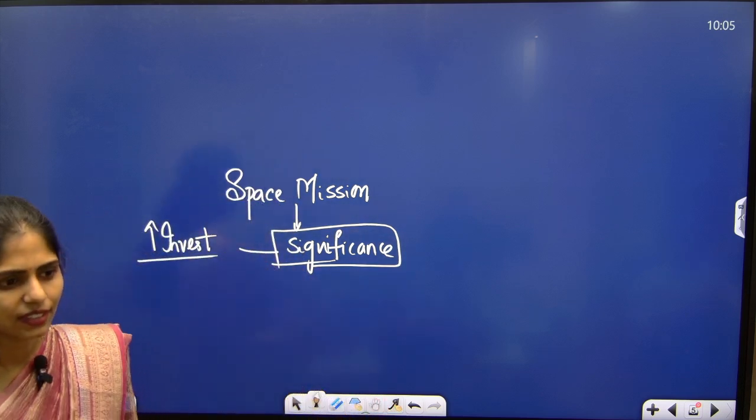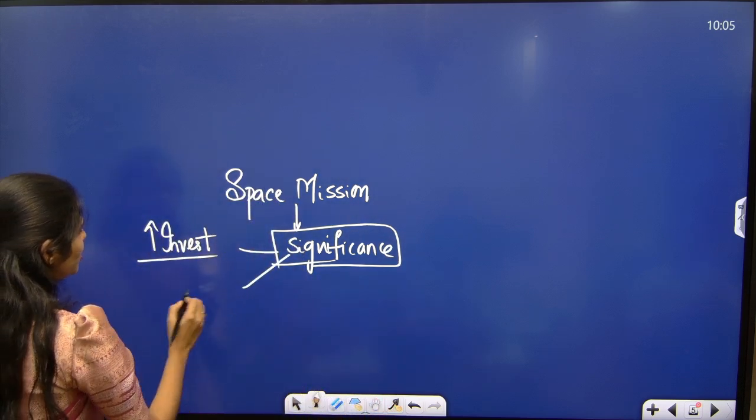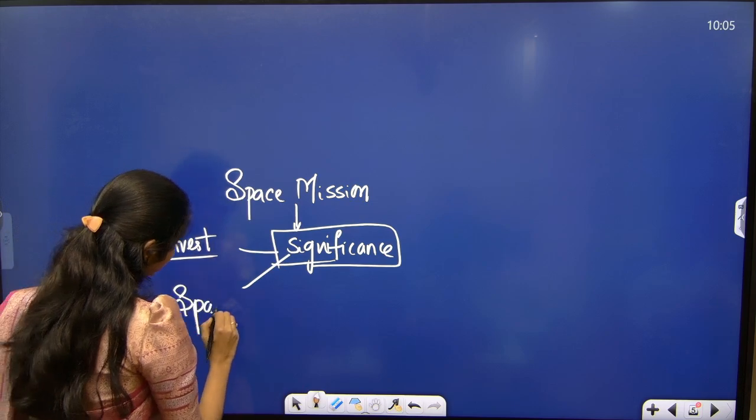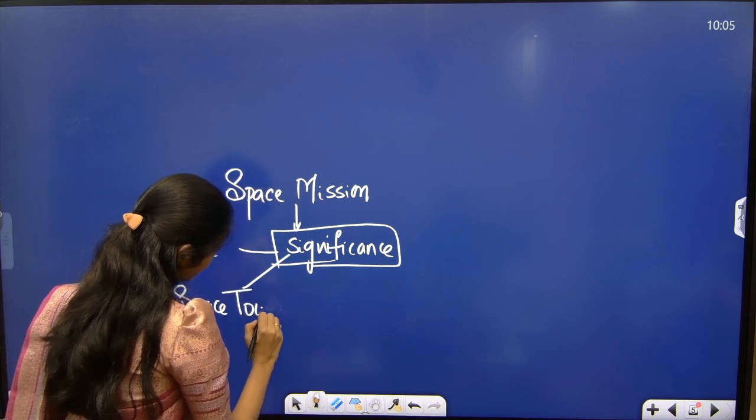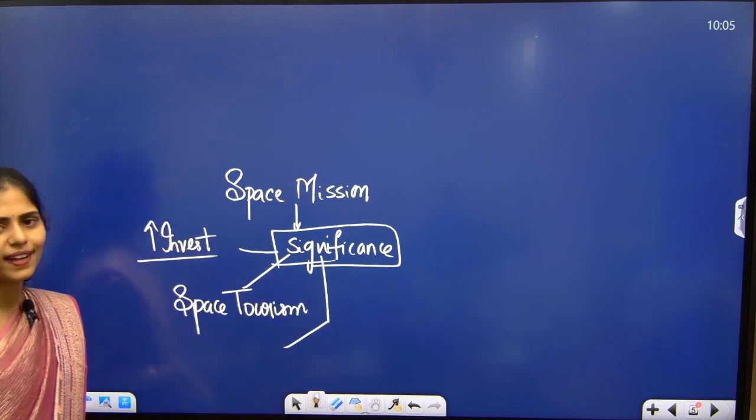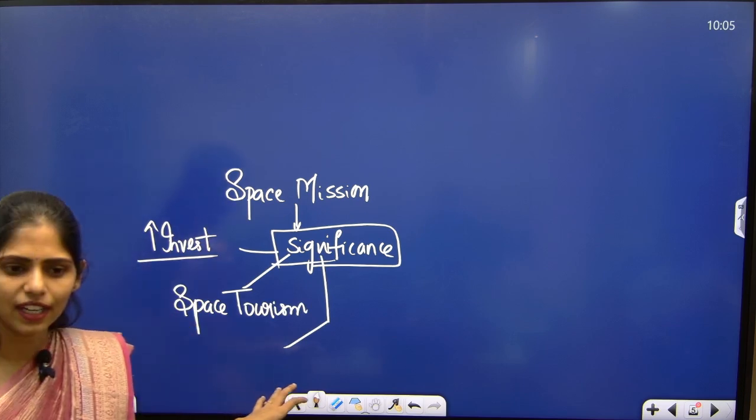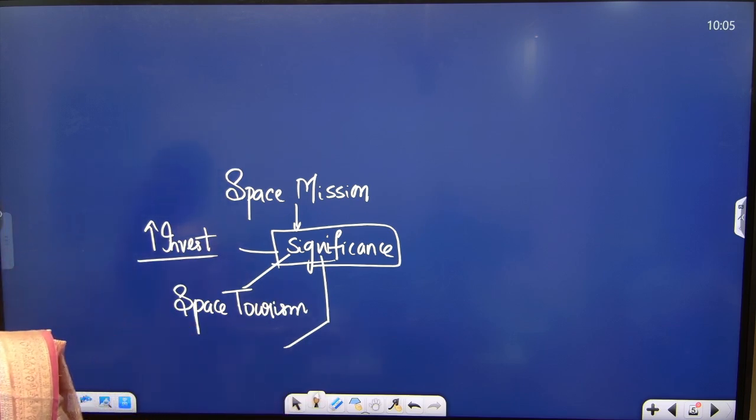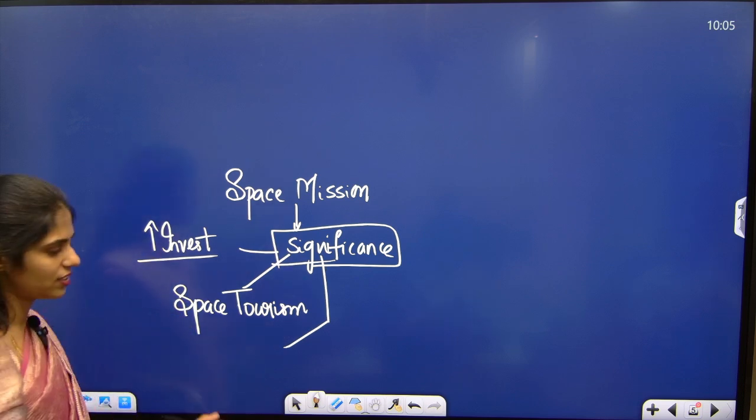Next. It will be helpful for space tourism. Next. Come on, tell me. And we can showcase the missions that are launched by India. They are very cost effective compared to those of other countries. Next.